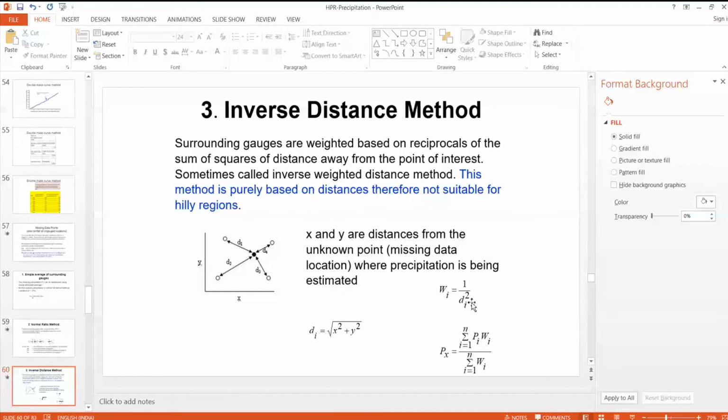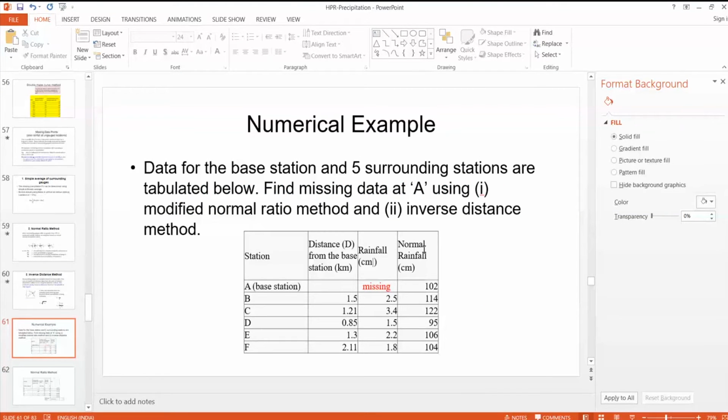This method is also not very accurate, because we are not considering the normal average rainfall. We are considering the distances only. So in hilly regions, where the spatial variation of rainfall is quite high, we cannot use this method. So we'll do one numerical example.